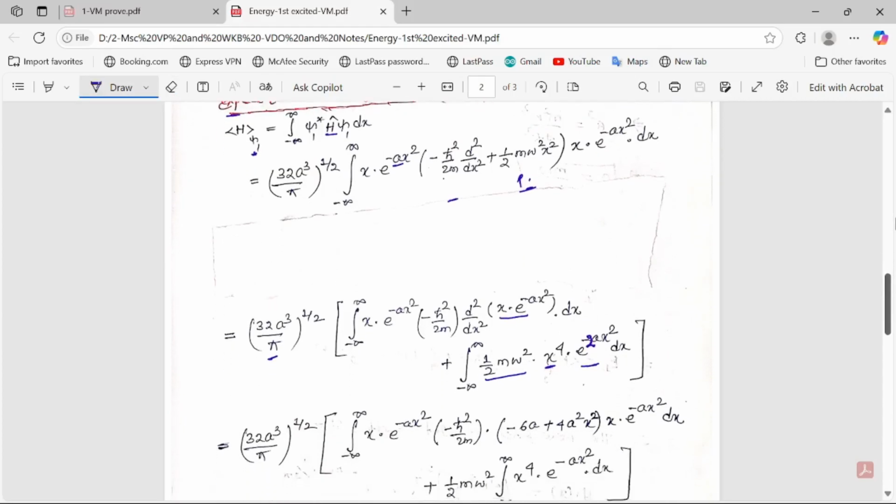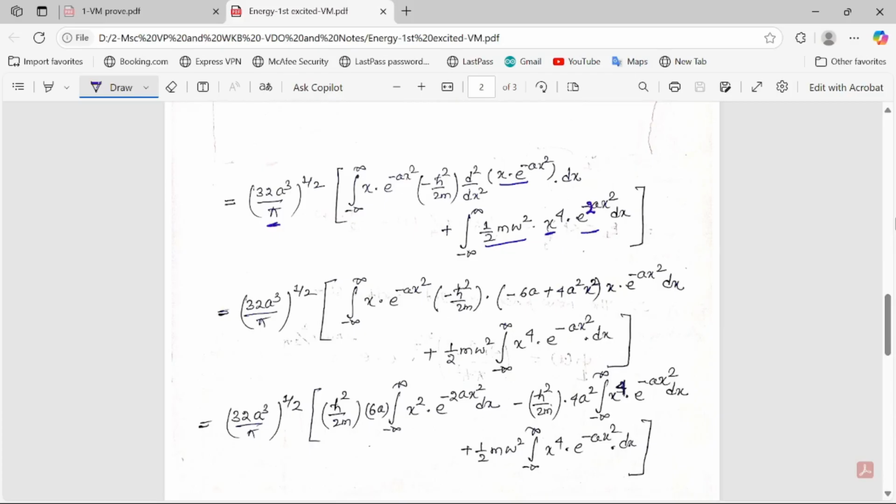Now in the next step, the same term is written as such, minus infinity to plus infinity, x e to the power minus a x square here, minus h cross square by 2m, double derivative of this one, x e to the power minus a x square, will be this much: minus 6a plus 4a square x square, into x e to the power minus a x square. This much value you can find for the double derivative of x e to the minus a x square. You just try in your rough.